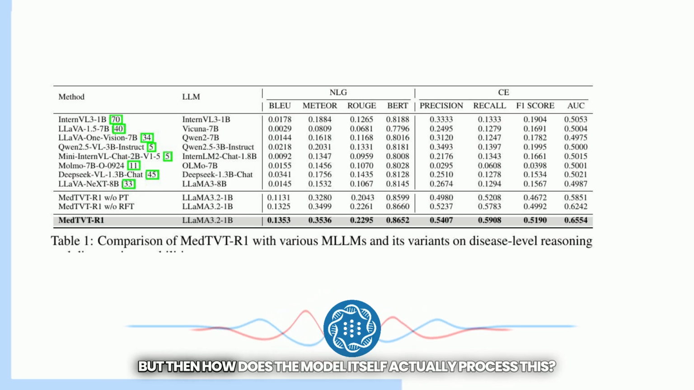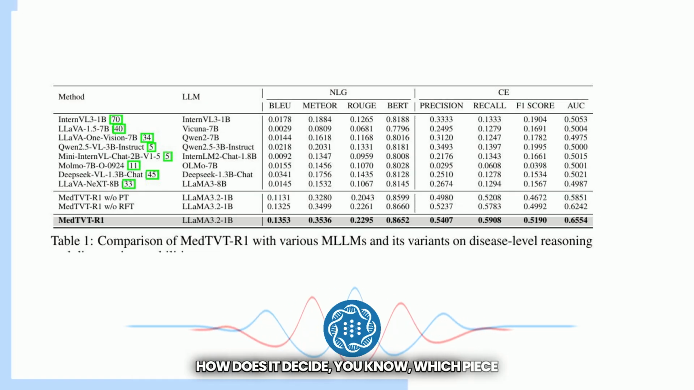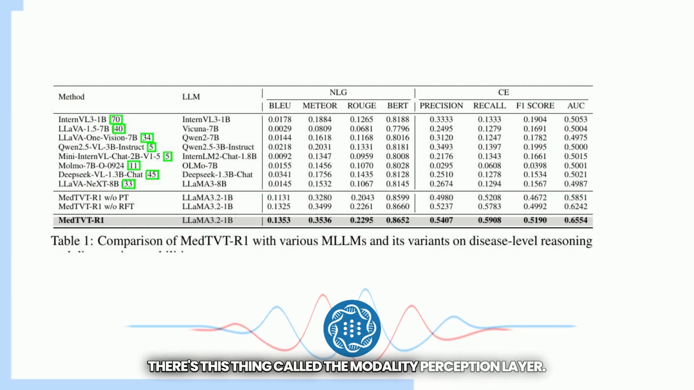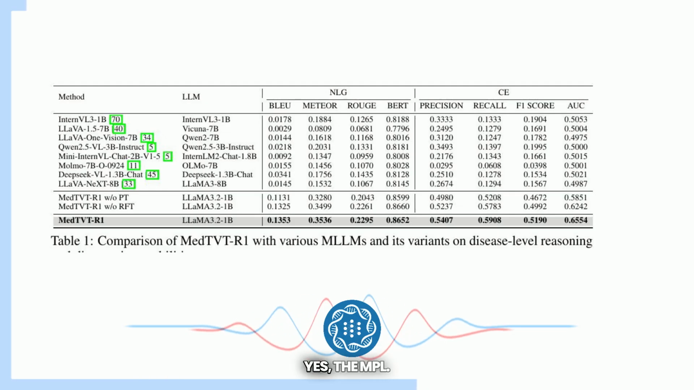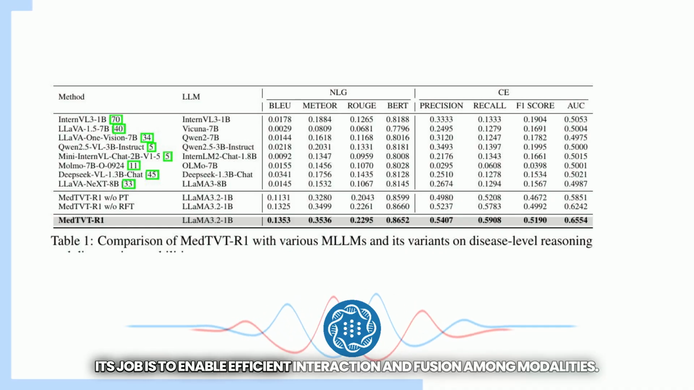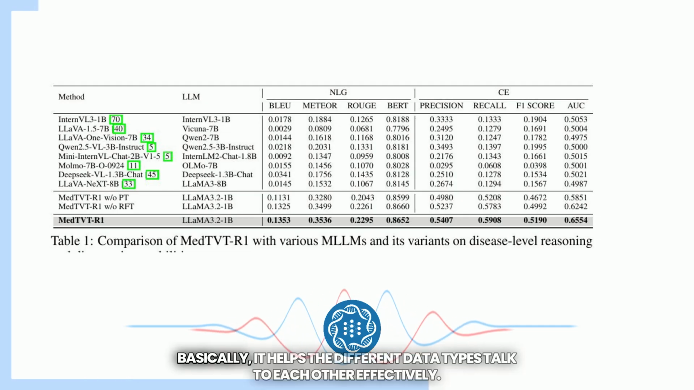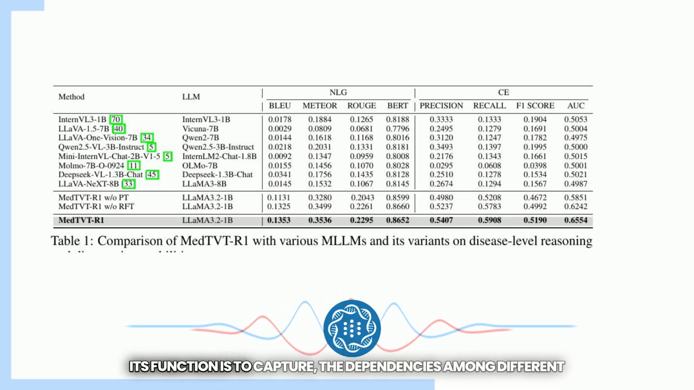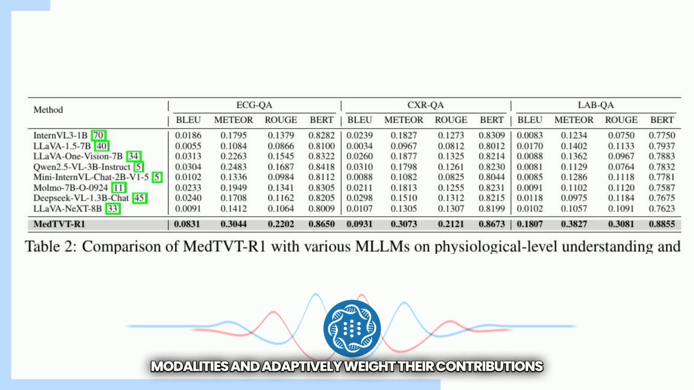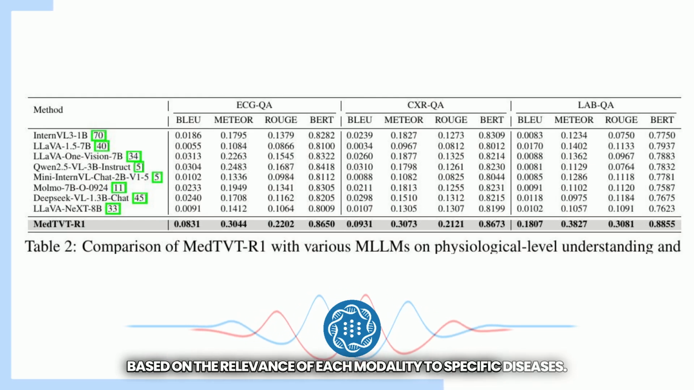Yeah. But then how does the model itself actually process this? How does it decide which piece of data is more important for a particular question? There's this thing called the modality perception layer. MPL. Yes, the MPL. That's a crucial component within the AI model. Its job is to enable efficient interaction and fusion among modalities. Interaction and fusion. Okay. Basically, it helps the different data types talk to each other effectively. Yeah. Its function is to capture the dependencies among different modalities and adaptively weight their contributions based on the relevance of each modality to specific diseases.